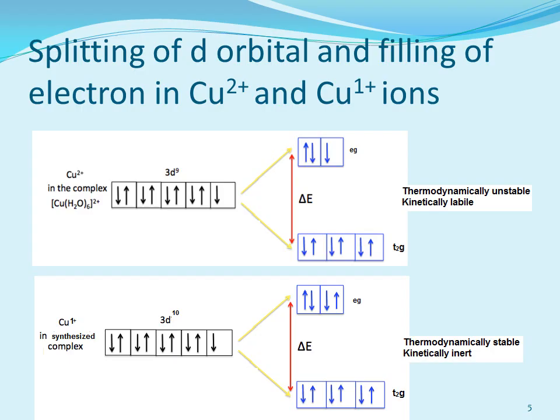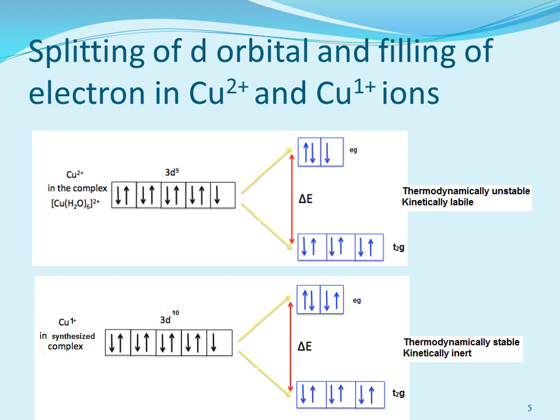We have copper sulfate pentahydrate. When we dissolve it in water, we get its aqua complex. So 6 water molecules surround the copper ion, and in this complex we have copper +2 oxidation state, 3d9 system होता है. So after approaching the ligand, the d orbital splits up into 2 sets of energy. One becomes lower in energy and the other becomes higher in energy.